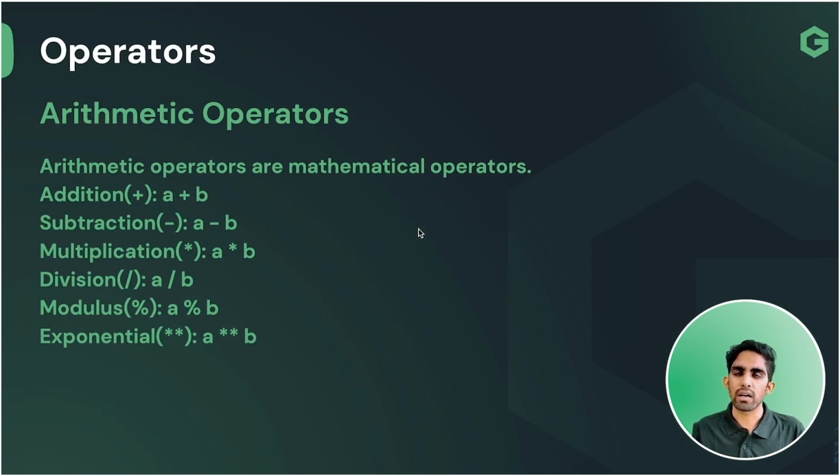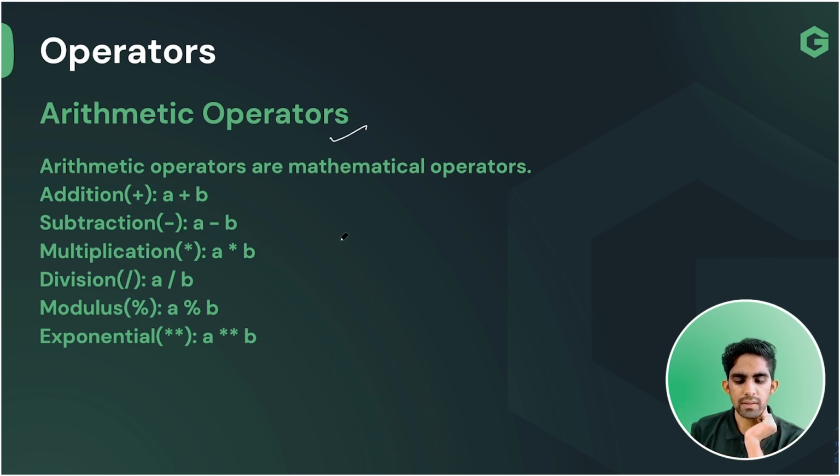Now let's know another kind of operator, that is the second kind of operator, team, and this is known as our arithmetic operator, team. Let's suppose, team, you want to perform so many mathematical operations. So what you are going to do? Think practically, team. Suppose you want to do the addition of two numbers, subtraction of two numbers, multiplication, division, so many things you want to perform now. So how can we do it in JavaScript? Obviously, team, for those calculations or operations, we have some specific operators, team, and those operators are known as our arithmetic operators.